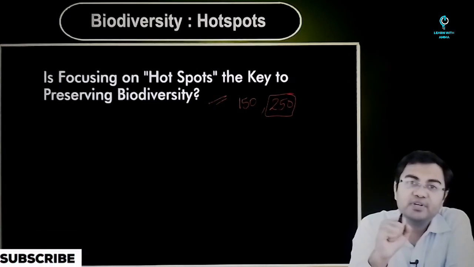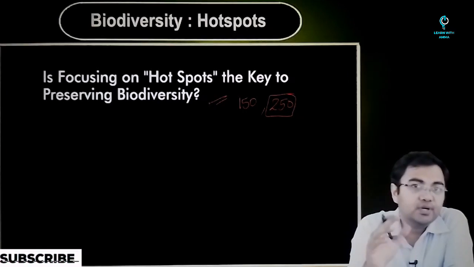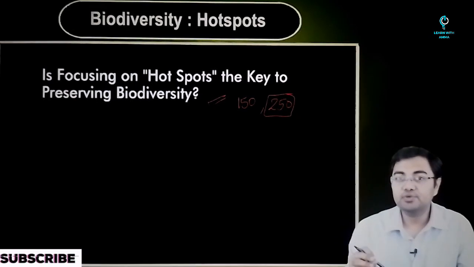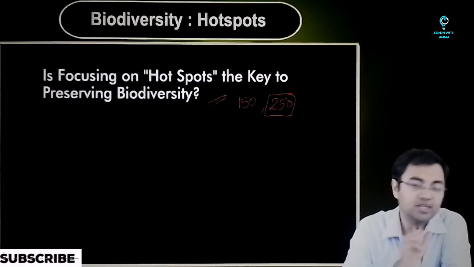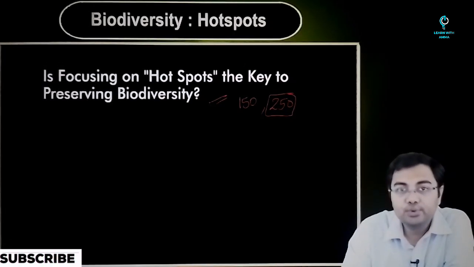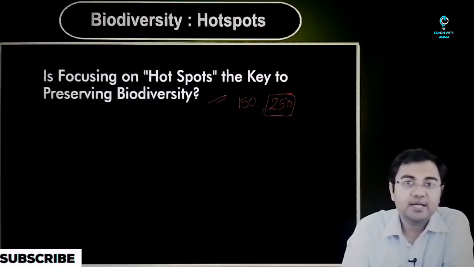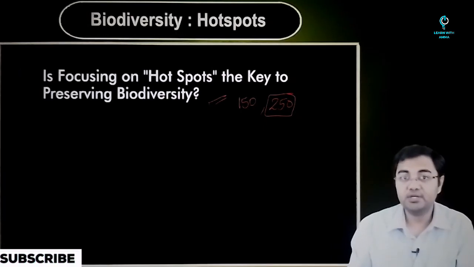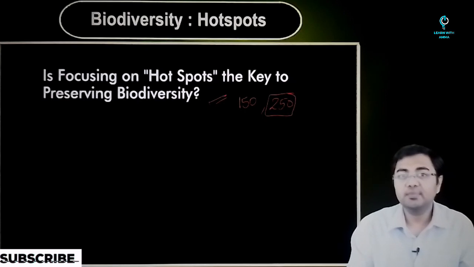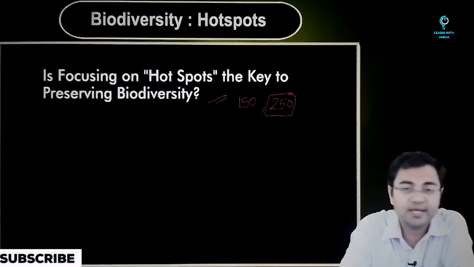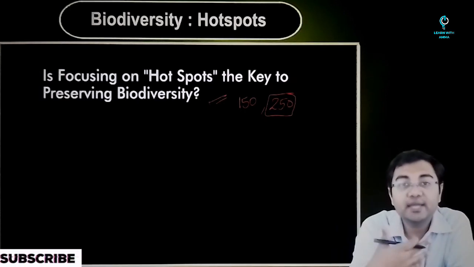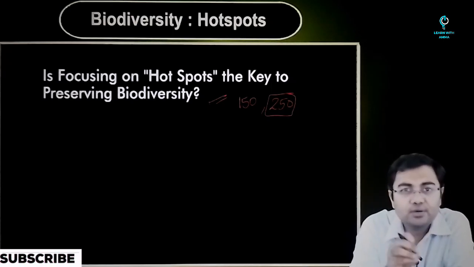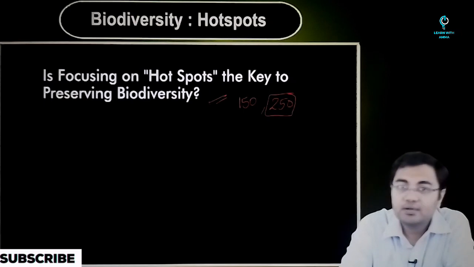Now see, when such a question comes in the examination, focusing on the positives becomes important, but at the same time looking at some of the shortcomings of a concept like this also becomes important. So what we are going to do in the next 5 to 10 minutes is try to analyze how this is a very helpful concept when it comes to biodiversity hotspots, but at the same time, what are the shortcomings that a concept like this has, what are the areas to look at in future, and how do we start to think beyond hotspots.